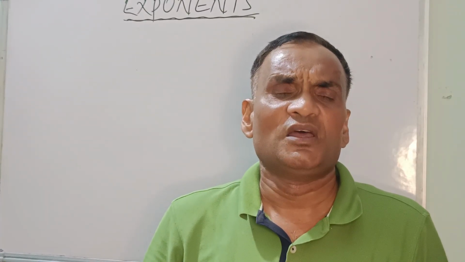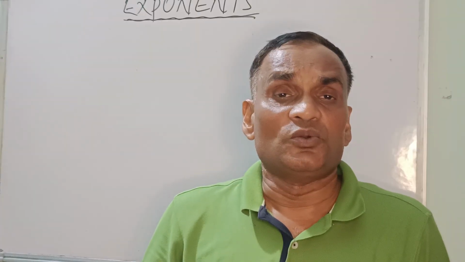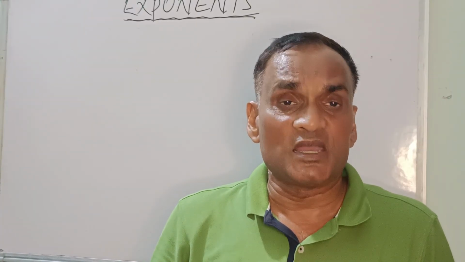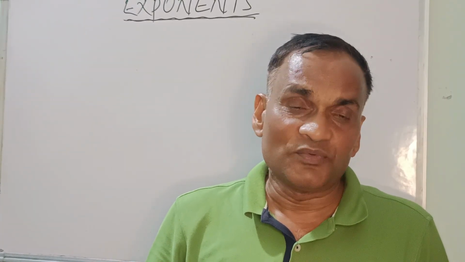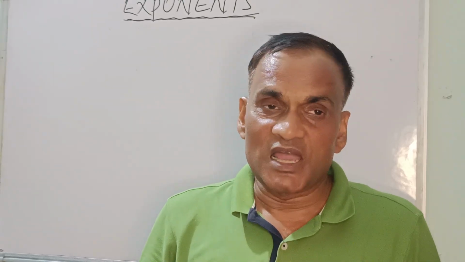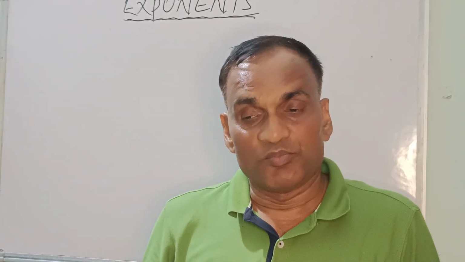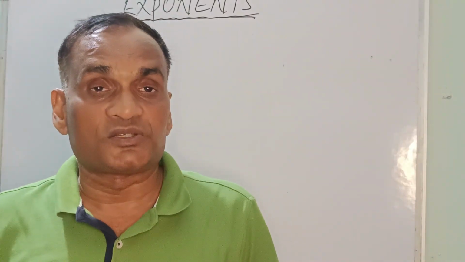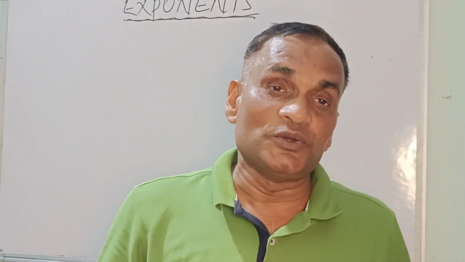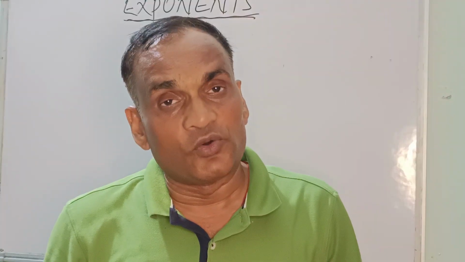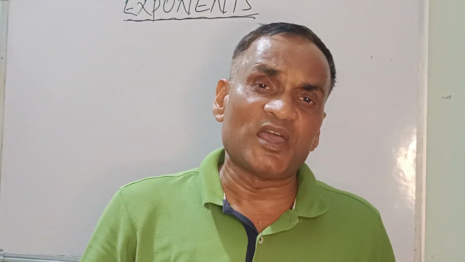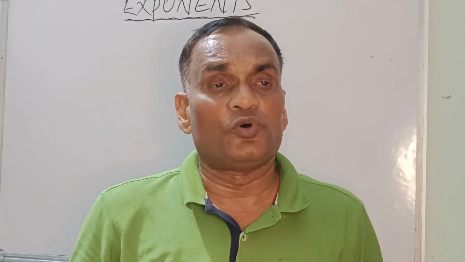Very simple answer, gentlemen: math rules are to save your time, right? That will save your time in the exam, in competitive exams. Because the candidate sitting beside you, if he is following the rules and you are busy multiplying, it means you won't have time to attempt the other questions. So the rules are very necessary.